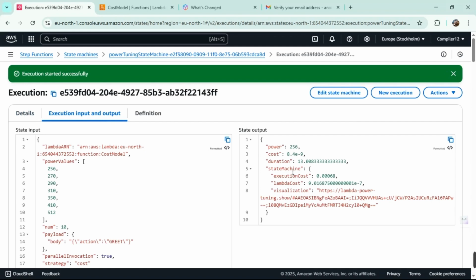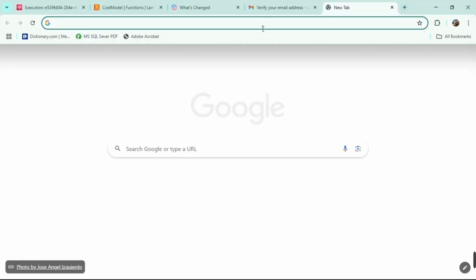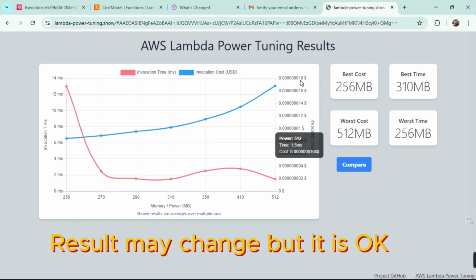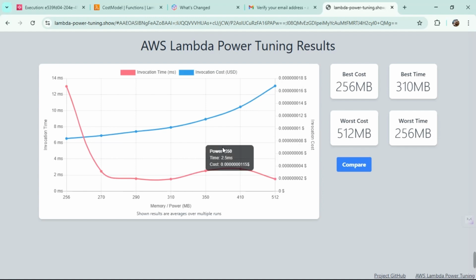So as you can see, we have the power 256 and the cost is very high, and the duration is 13 seconds if I'm not wrong, and this is the execution cost, and then this is the Lambda cost. Now what you are going to be doing here is pasting this link in this browser, and then you will be seeing this graph. As you can see, it shows different cost and memory configurations in each and every set.